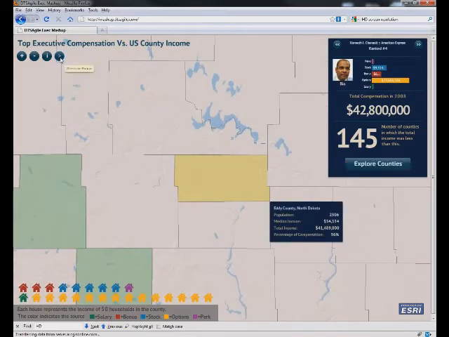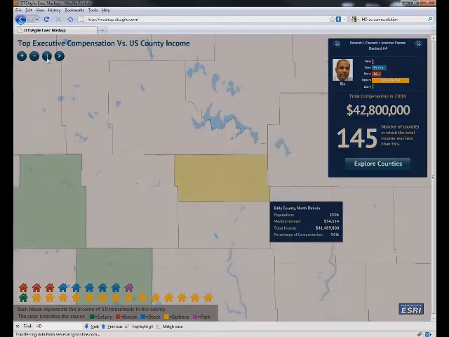We'll just stop it here for a second and look in Eddy County, North Dakota. We have a population of 2,500. The total reported income to the IRS here was $41 million. It's 96% of what this executive made. And this is the splits down here. And we can see the colors are coded the same way as the bar charts up here in the salary numbers. It's worth noting that each house represents 50 households in that county.